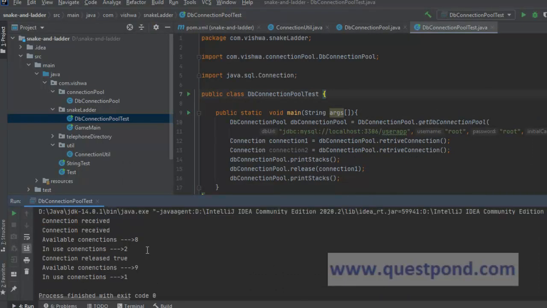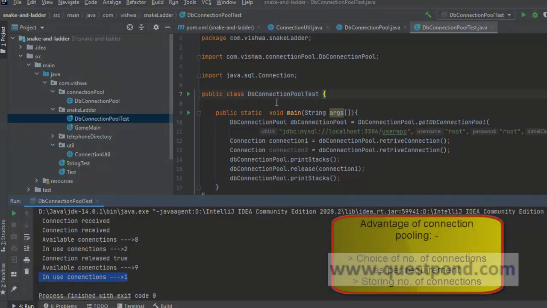We can see that when we called retrieve connection, the connections were received correspondingly. Since out of 10, 2 connections we got, that's why in use connections became 2 and available connections became 8. Now once we release the connection and print stacks again, we can see that the released connection became available in the available connection, correct? And in use connection became 1. So you see the advantage of using the connection pooling. It gives us a choice of saying how many connections we required, correct?